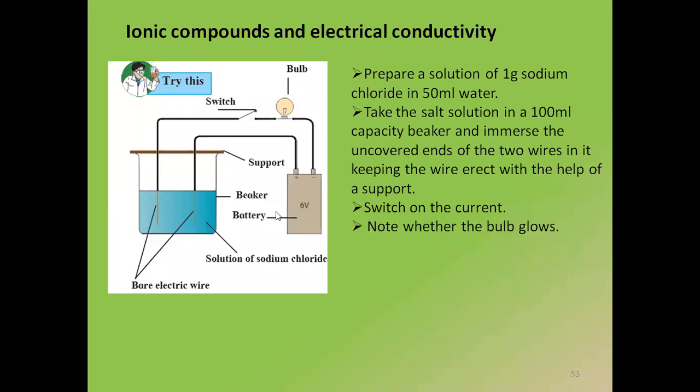Now when I switch on the current, we are going to check whether the bulb is going to glow or not. Immersing means dipping it, dipping inside the solution. I am repeating the process once again. Here I am going to check my ionic compounds and their electrical conductivity. I am preparing 1 gram sodium chloride solution in 50 ml water. That entire solution I'm going to take in a 100 ml capacity beaker and immerse the 2 wires.